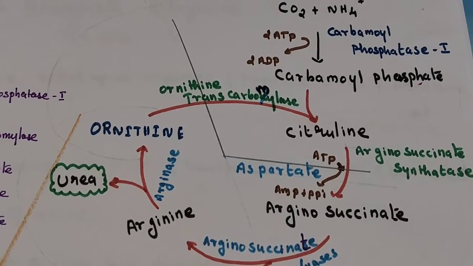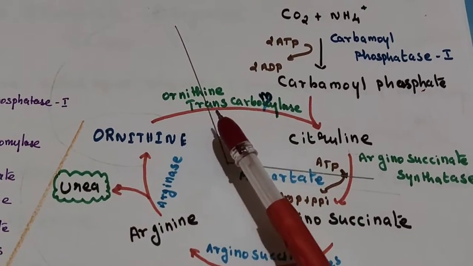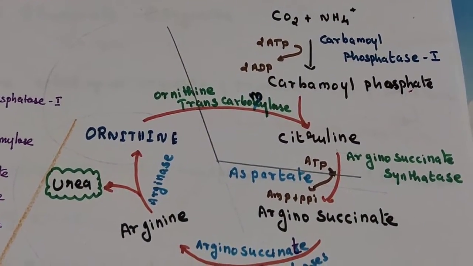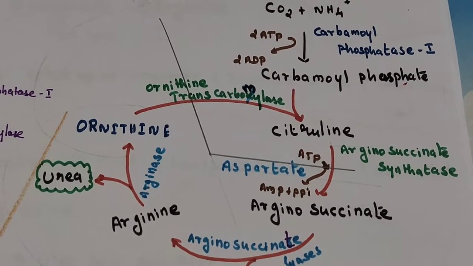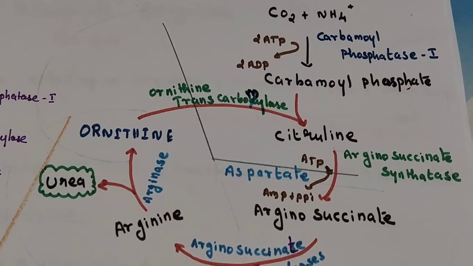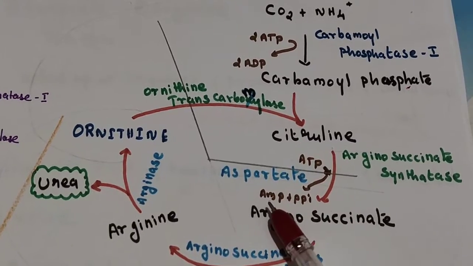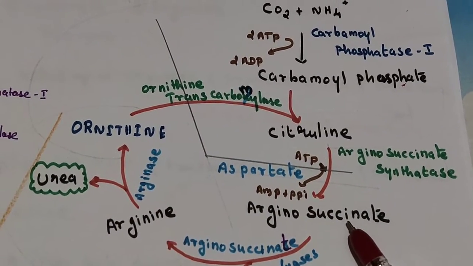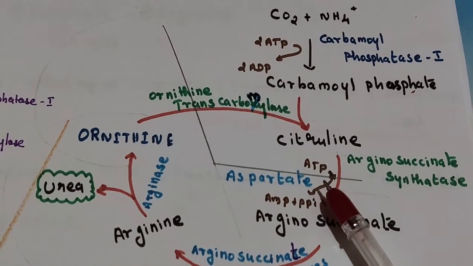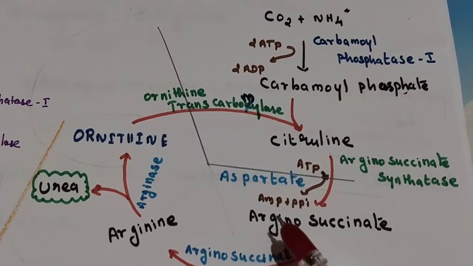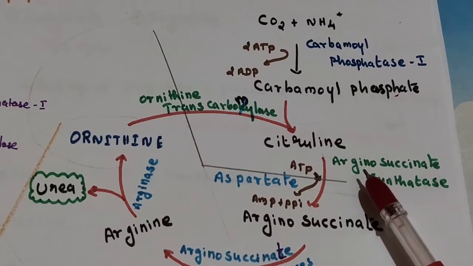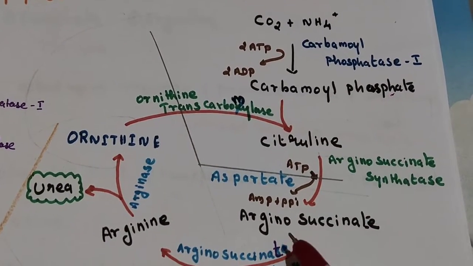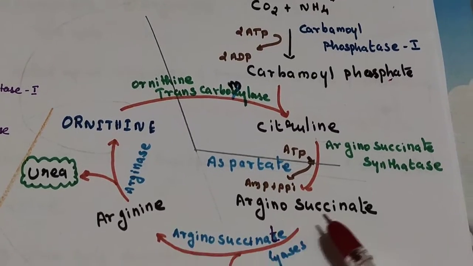Citrulline is transported into the cytoplasm and combines with the amino acid aspartate, leading to the formation of argininosuccinate. Here also 1 ATP molecule is required. Citrulline is converted into argininosuccinate with the help of the enzyme argininosuccinate synthetase.